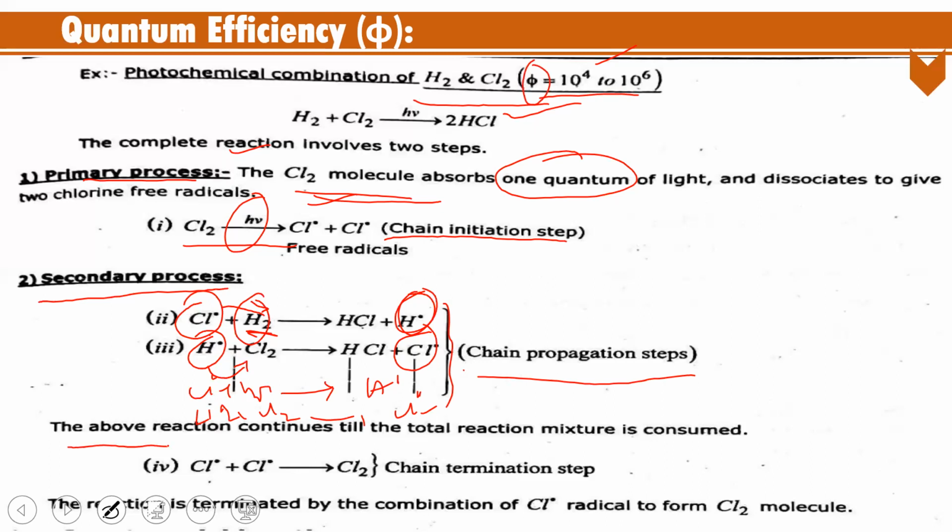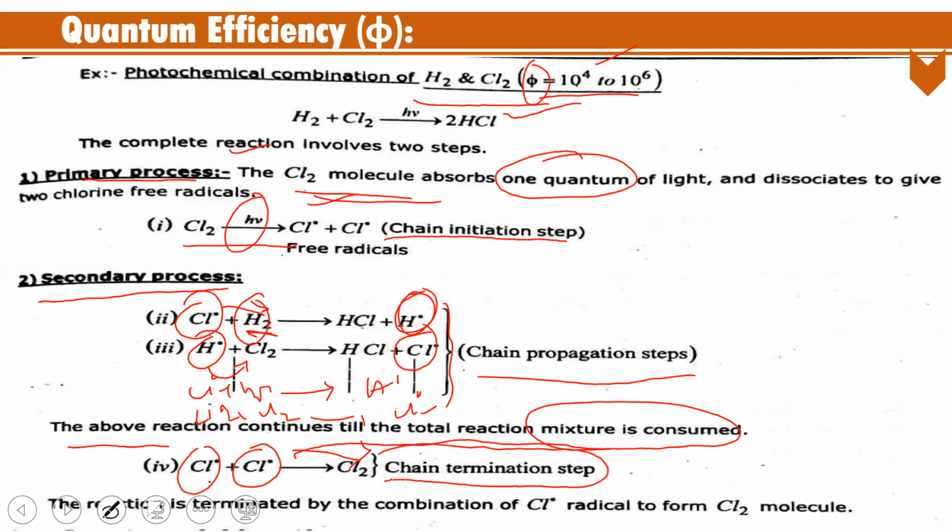The above reaction continues till the total reaction mixture is consumed. So finally, what happened? All the free radicals, the chlorine free radicals, combine with each other and give the chlorine molecule. This step is known as the chain termination step. Observe that in the secondary process, two types of steps are there: chain propagation steps and termination steps.